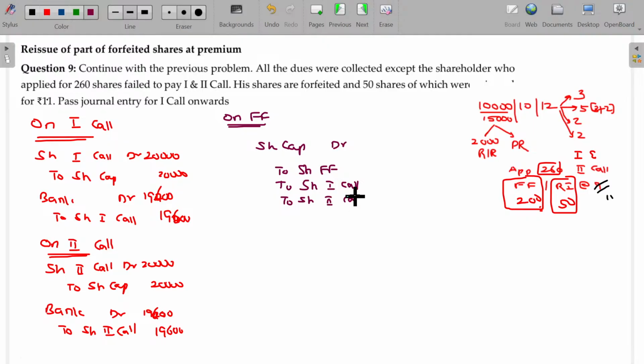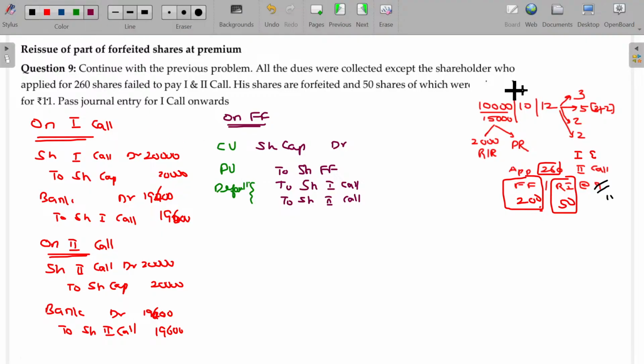These are the two defaults we have. At what value am I going to debit the share capital? Called up value. What value will be shown in forfeiture? The paid up amount we collected, minus securities premium if anything was collected.